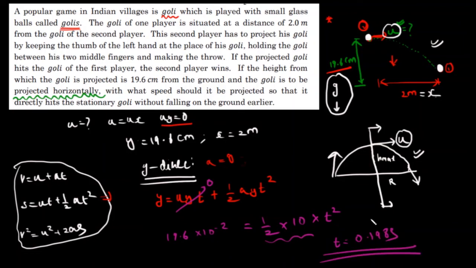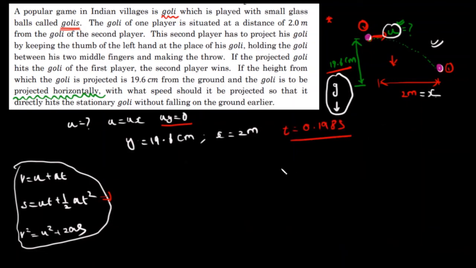See, why am I finding time? Just wait for a moment. So we got t is equal to 0.198 seconds, right? So this is the time taken for this goalie to reach from this position to this position. Now we can easily find out what is the velocity u. We already know u is equal to ux, and we also know x is equal to 2 meters, and we have to find out ux.